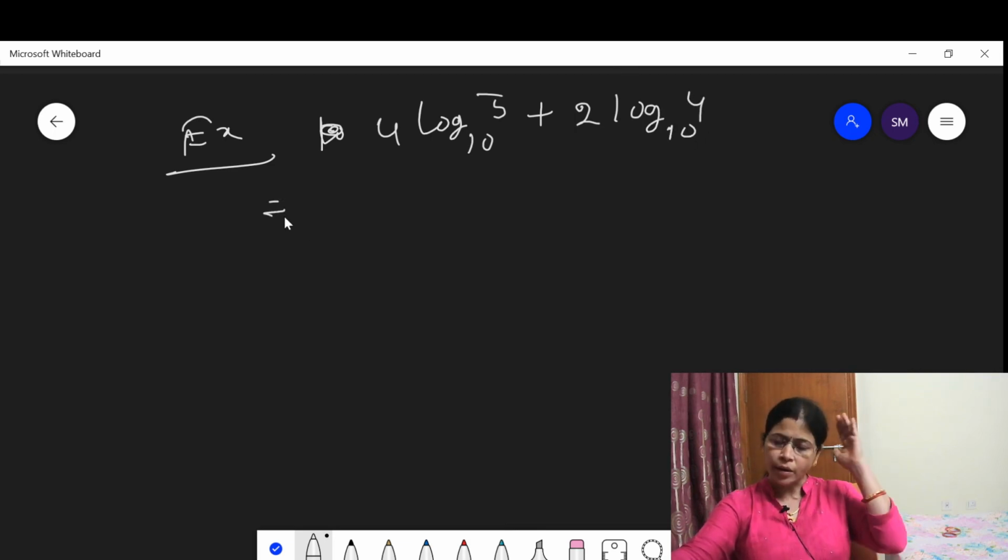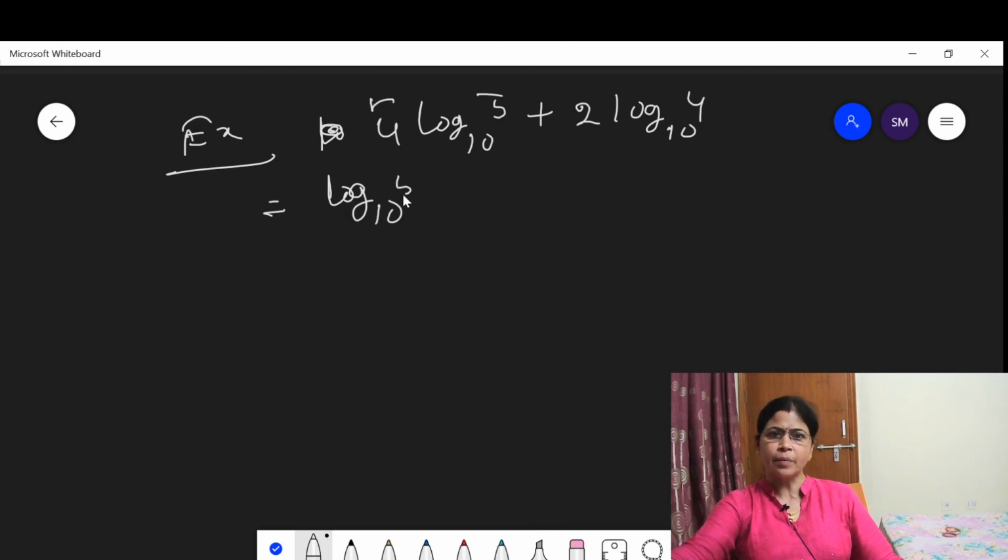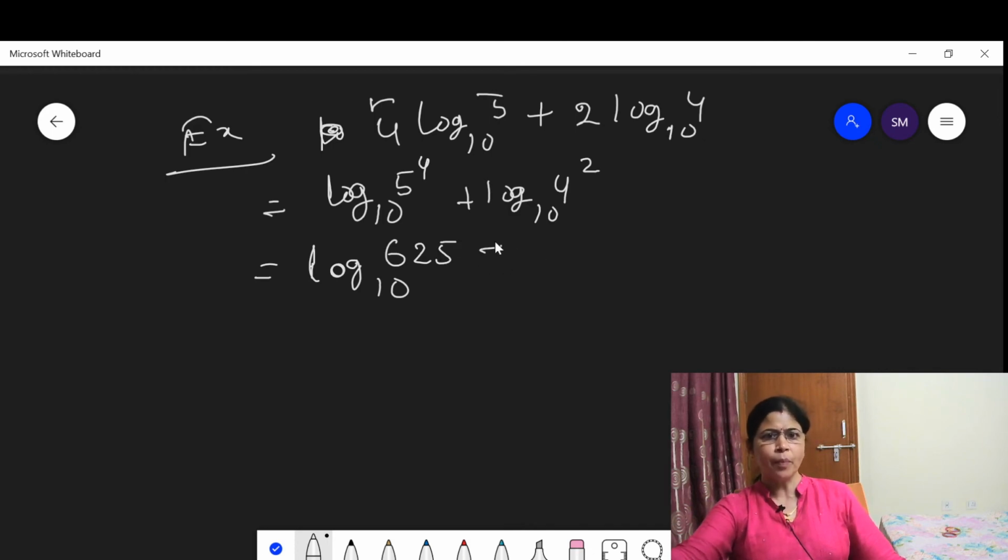By applying the properties, this can be written as log base 10 of 5 to the power 4 plus log base 10 of 4 square. 5 to the power 4 is 625, and 4 square is 16.